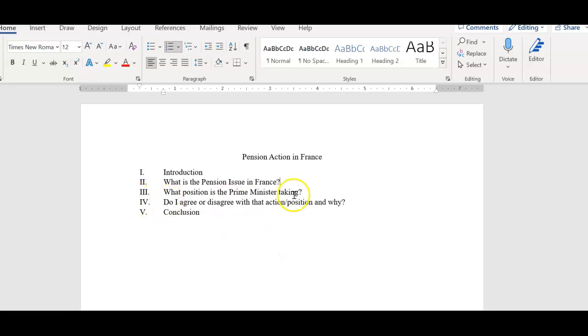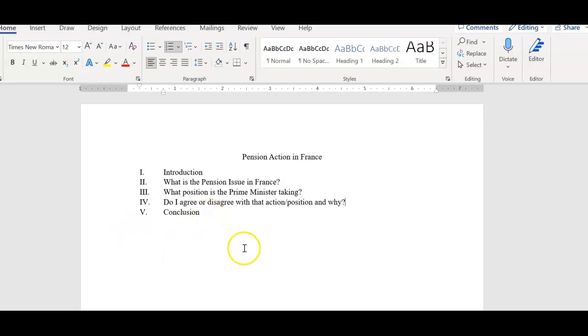Next, I'm going to summarize that article that we based the whole single source essay on, and I'm going to review that. I'm going to include quotes with citations where the quote came from, the article, and so forth. And then that's going to indicate this action that was taken. And then do I disagree or agree with the action taken by that prime minister? And why specifically? And then the conclusion.